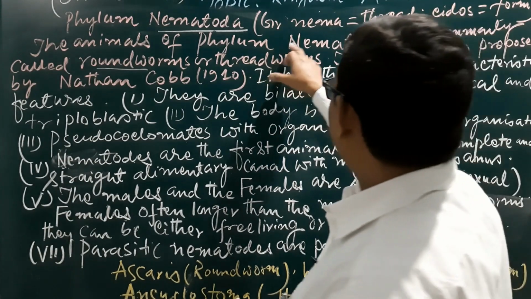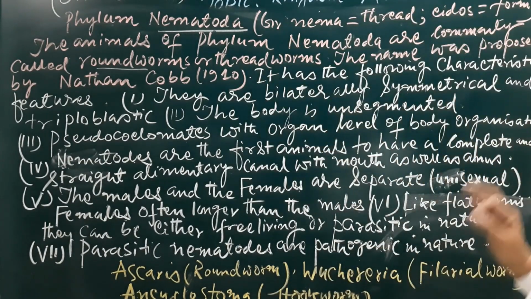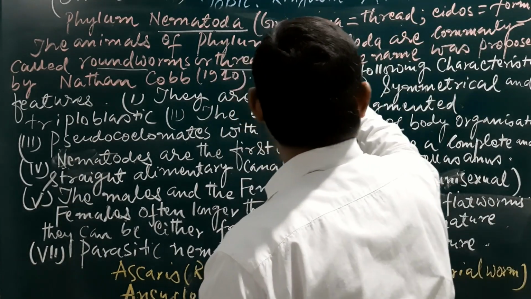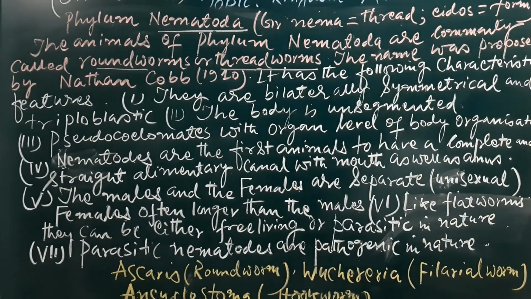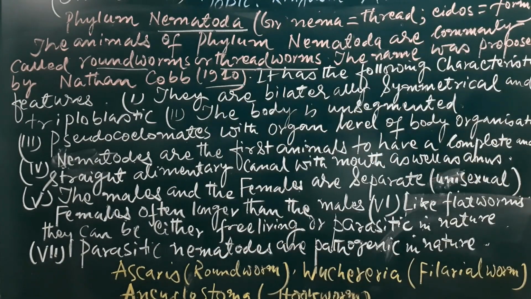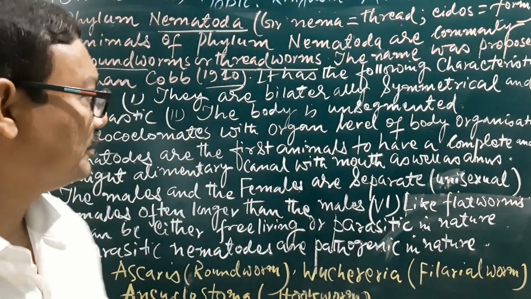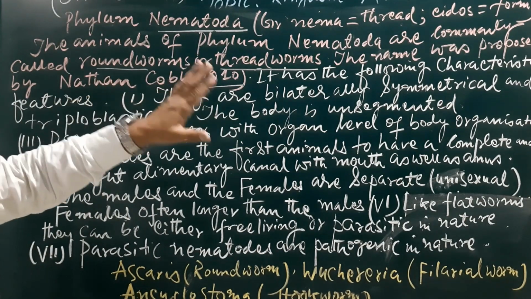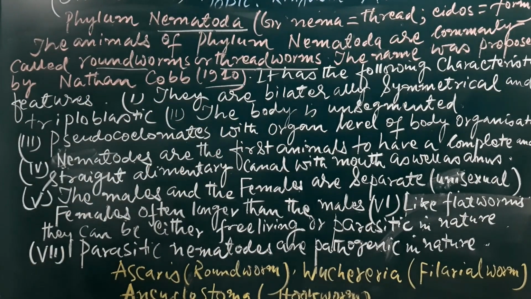The animals of phylum Nematoda are commonly called roundworms or threadworms. The name was proposed by Nathan Cobb in 1910. It has the following characteristic features. Number one, they are bilaterally symmetrical and triploblastic, and the body is unsegmented pseudocoelomates with organ level of body organization.